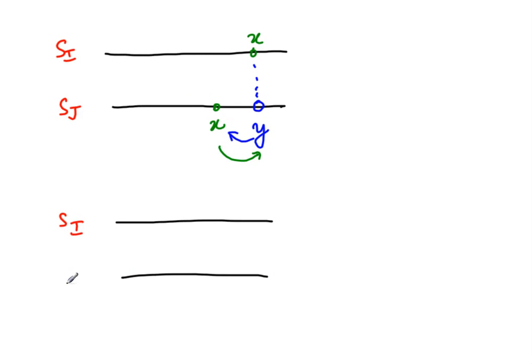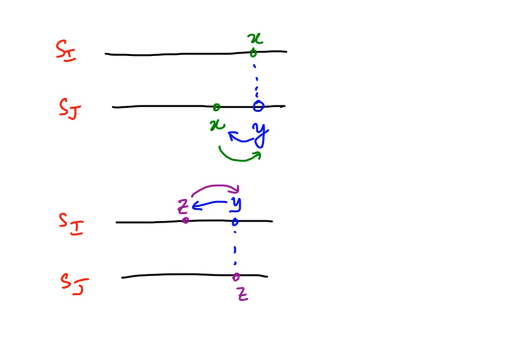If I had the picture where I had a Z here and I had Z in I at a different time, then again I would look at this particular slot and see that there is a Y here, and I would say that this Y can move here and this Z can move here. Of course there is no guarantee that there is a Y here. There may be no job scheduled at a given slot, because we don't claim that the optimal schedule has consecutive jobs. But if there is no job, it's even easier. I just have to move X. I don't even have to swap. Similarly, I just have to move Z.